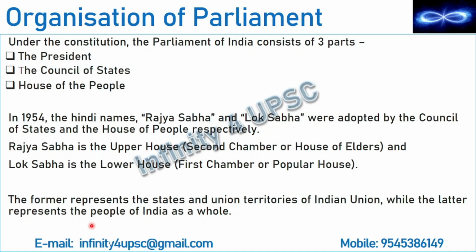Now the former means the first one, that is the Council of States. It represents the states and union territories of Indian Union, while the latter means the second one, the Lok Sabha. It represents the people of India as a whole. Now why do we call it that way? It is because the people of India elect the members of Lok Sabha. Whereas the members of Rajya Sabha are not directly elected by the people of India, they are indirectly elected. That is, we elect some people and they in turn elect the members of Rajya Sabha. So first, they are indirectly elected.